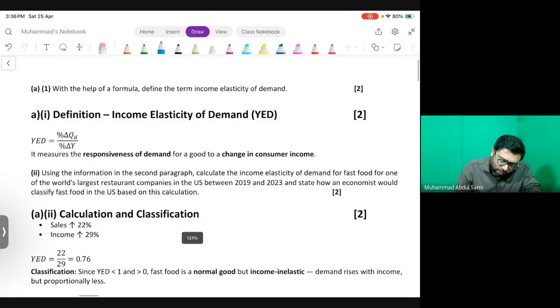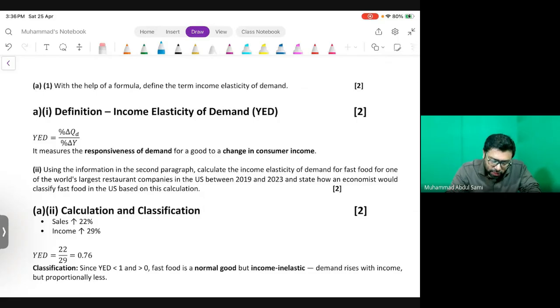Question number 1 says, with the help of a formula, define the term income elasticity of demand. We can give the definition: it measures the responsiveness of demand for a good to a change in consumer income. As the examiner has asked for the formula as well, the formula is percentage change in quantity demanded divided by the percentage change in income. So I think it's good.